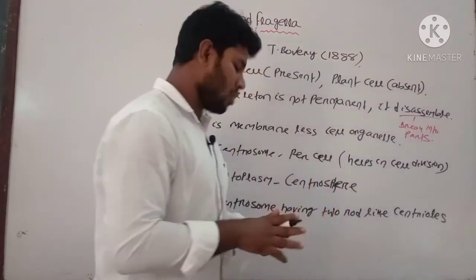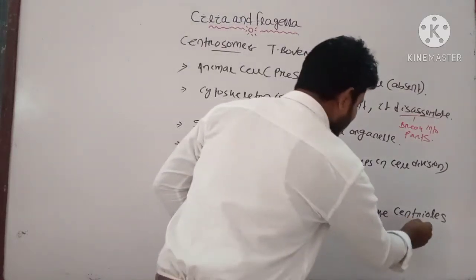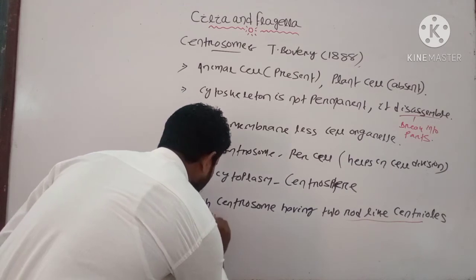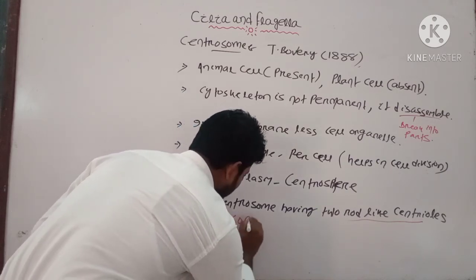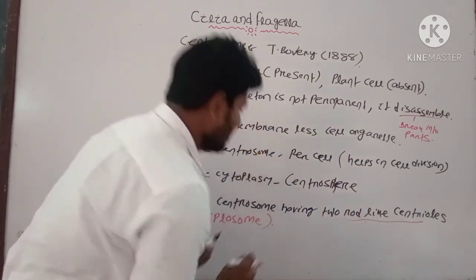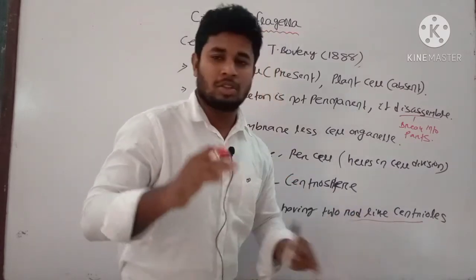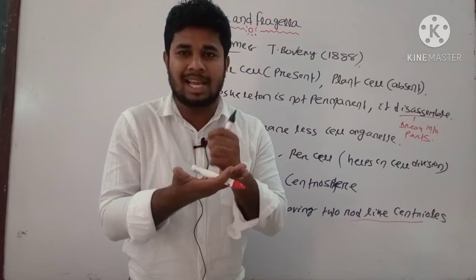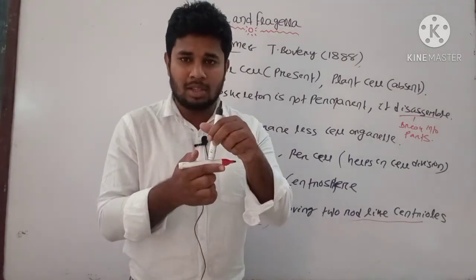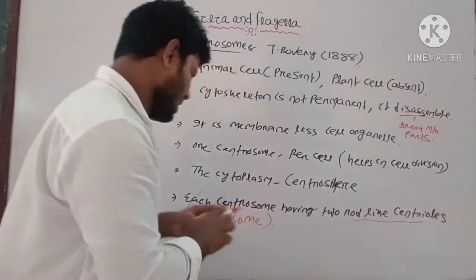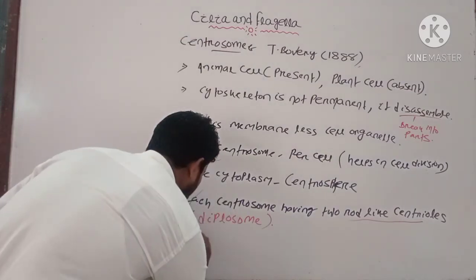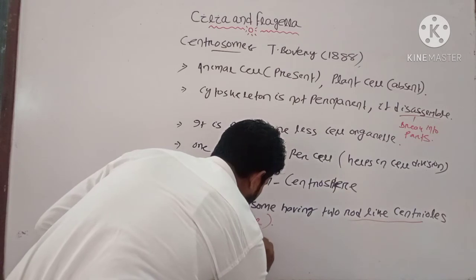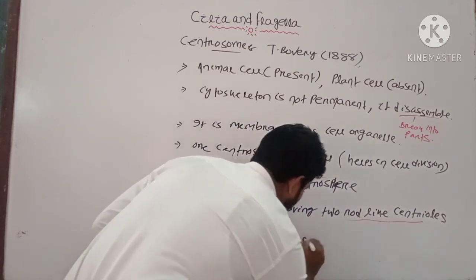As they have two rod-like centrioles, these are also known as your diplosome. In the diplosome, the two centrioles which are present are perpendicular to each other. That is, one is present like this, and another is present upon the other centriole. They are perpendicular to each other.